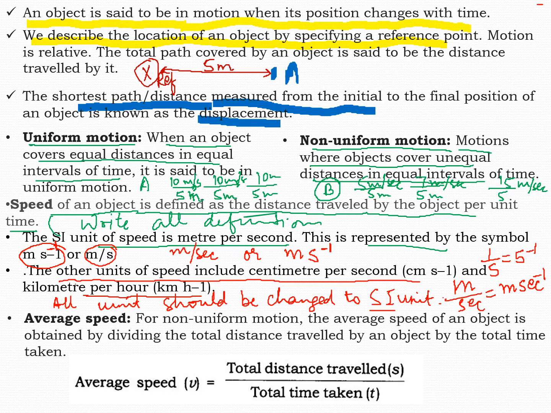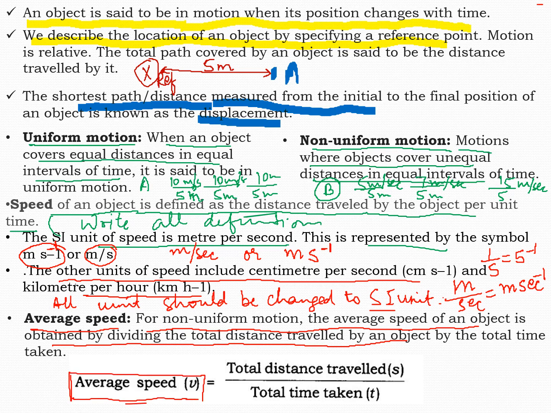Okay. Now talking about the average speed. For non-uniform motion, average speed of an object is obtained by dividing the total distance traveled by the object by the total time. So average speed v is equal to total distance traveled by the time taken. v equals s by t.